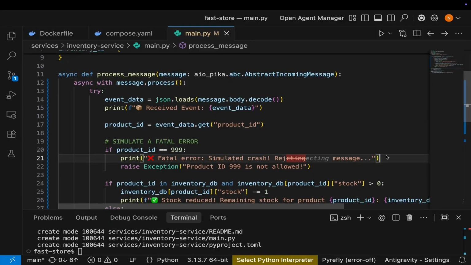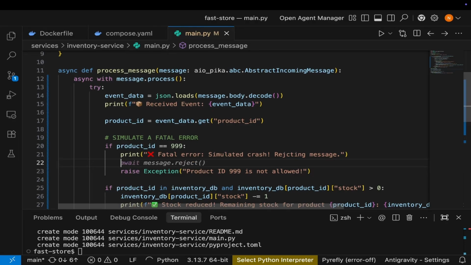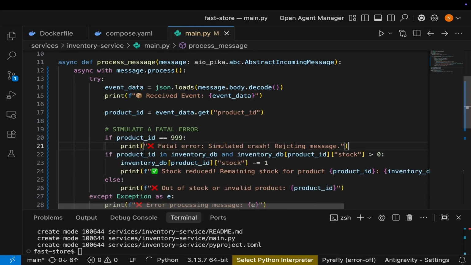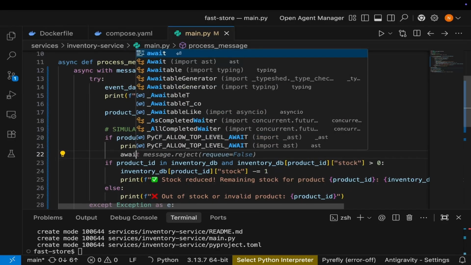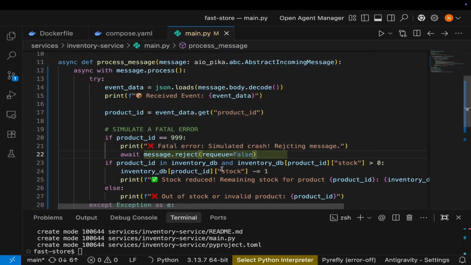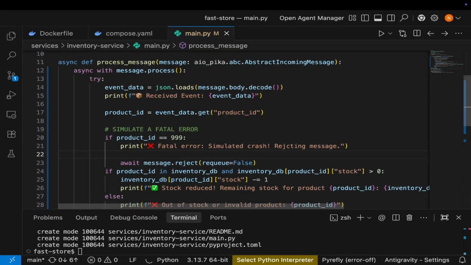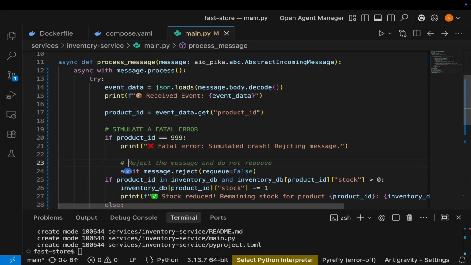Then after that, the next line, I want to remove this other raise statement and say await message.reject, like I told you, and you say requeue equals false. Then I'll put a comment to guide you: reject the message and do not requeue it.